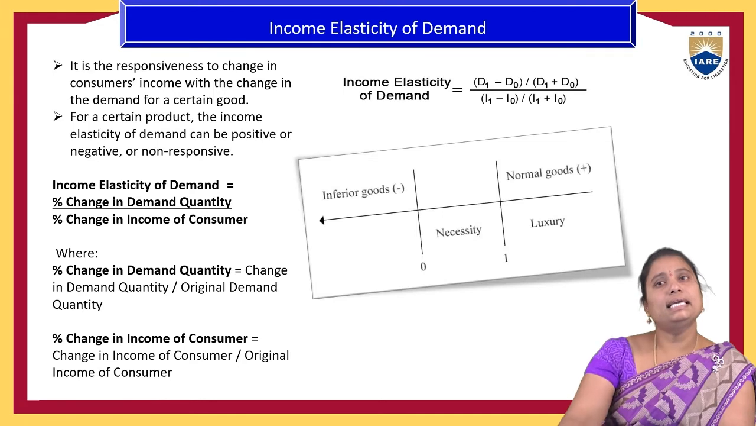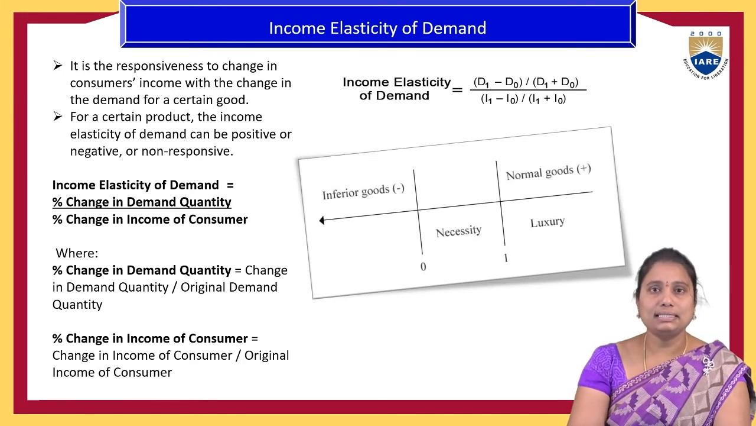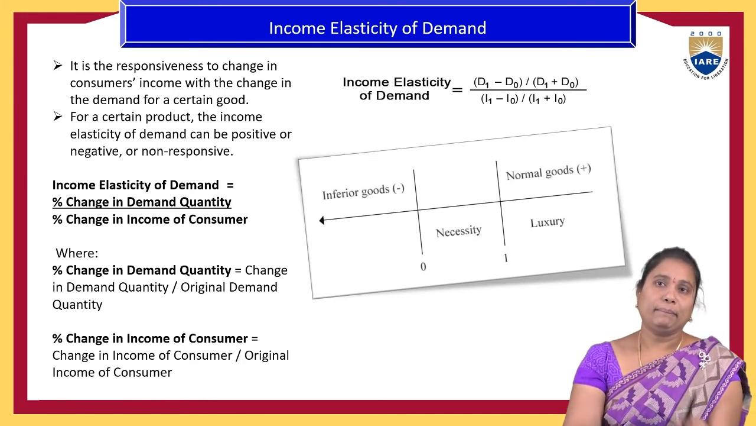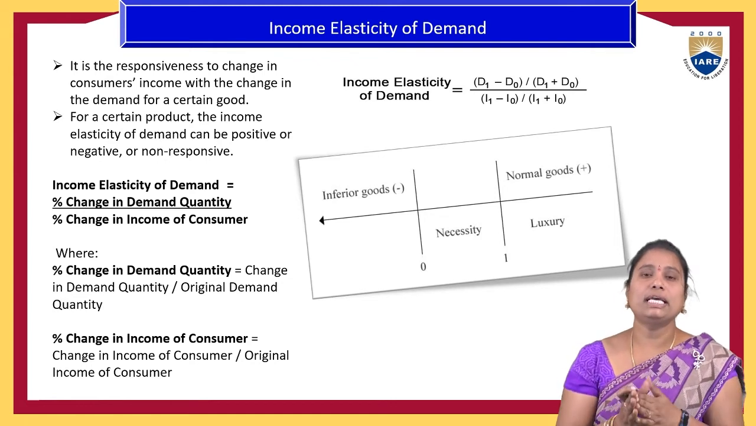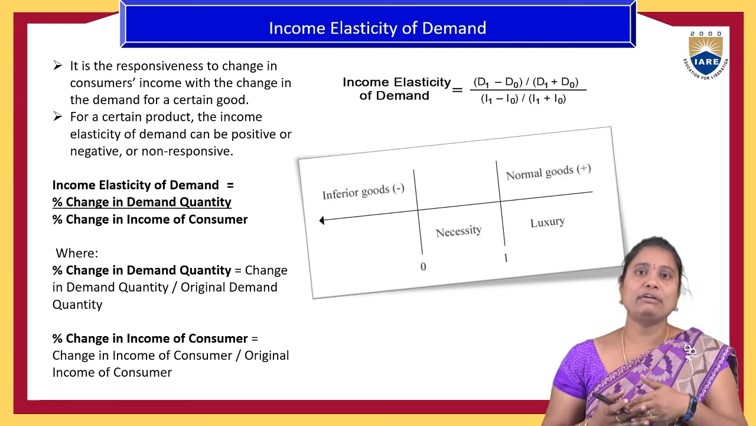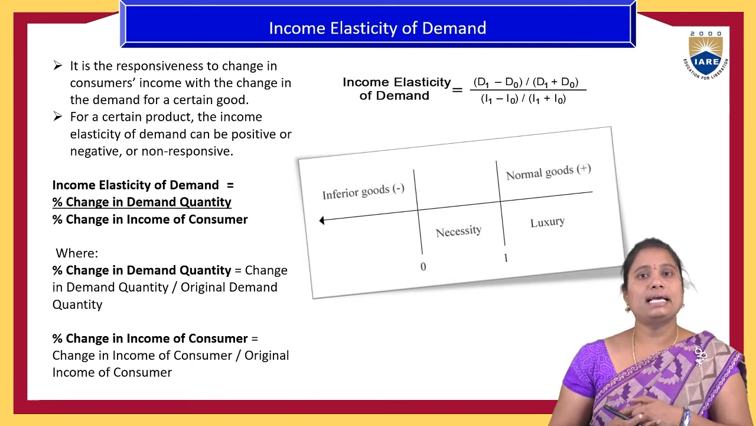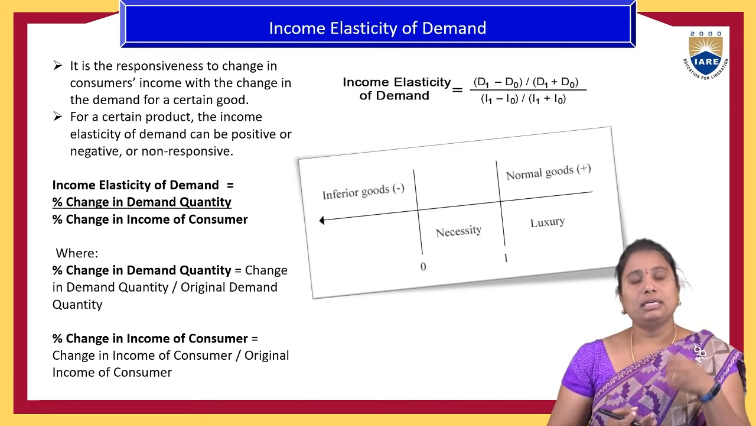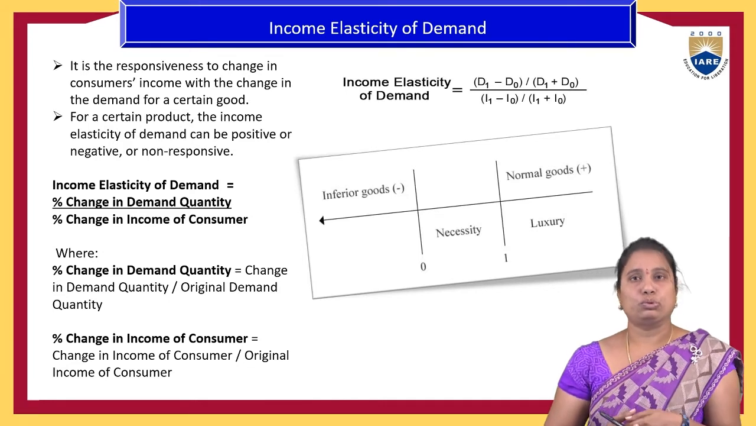The next thing is income elasticity of demand. The next determinant factor on the demand for a product is income elasticity of demand, the income elasticity of households.